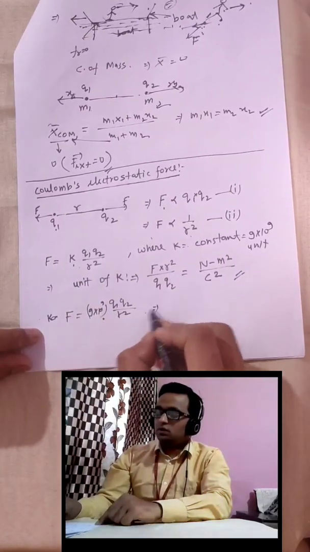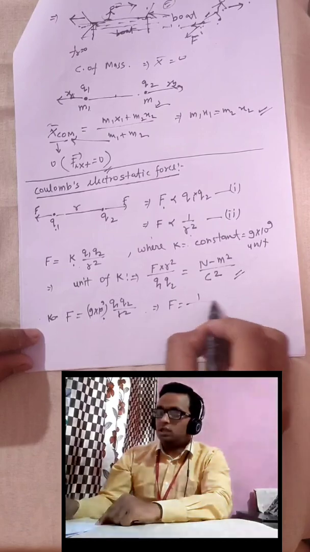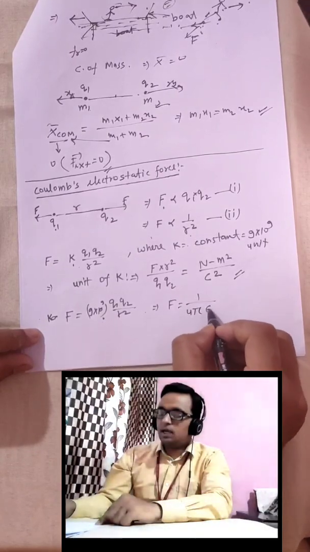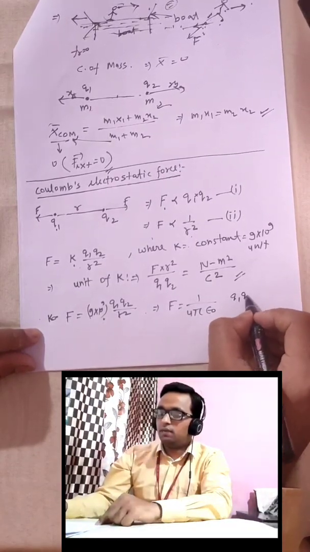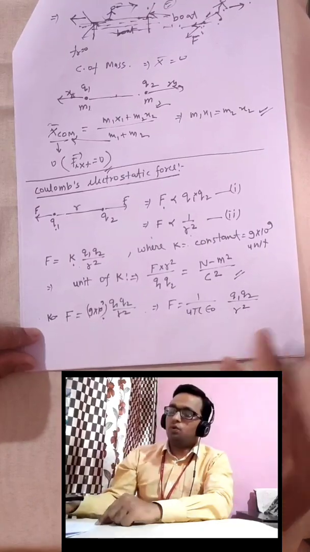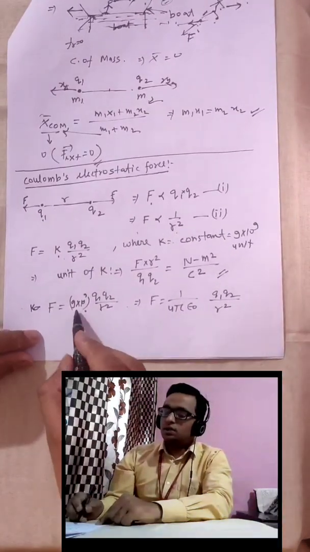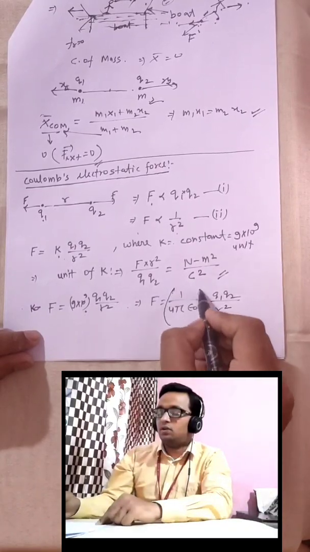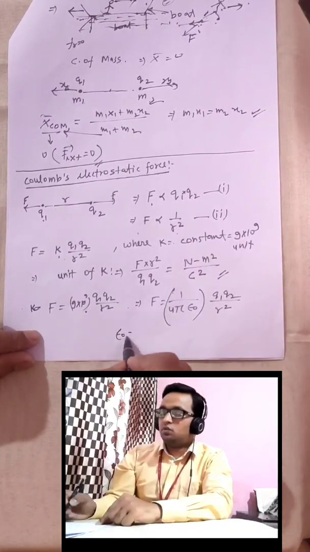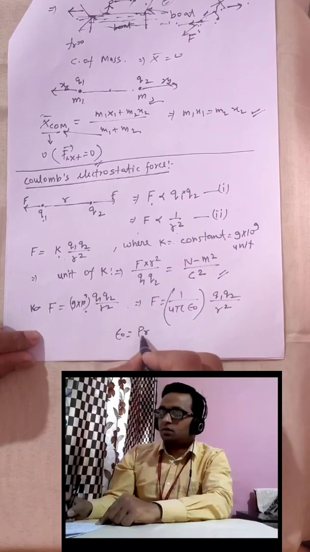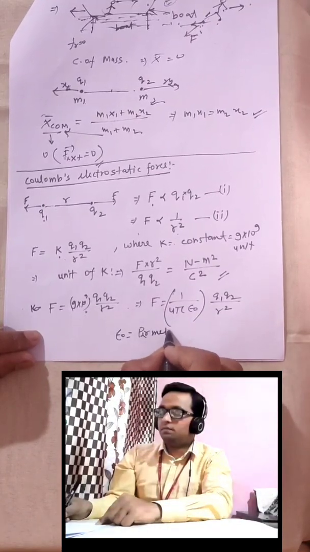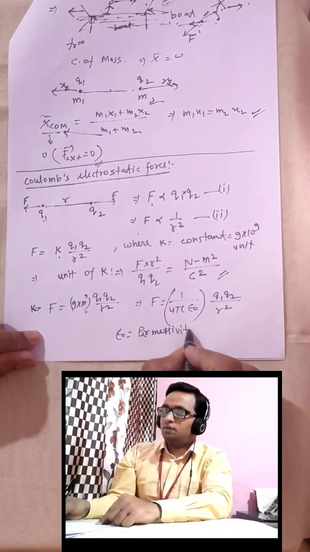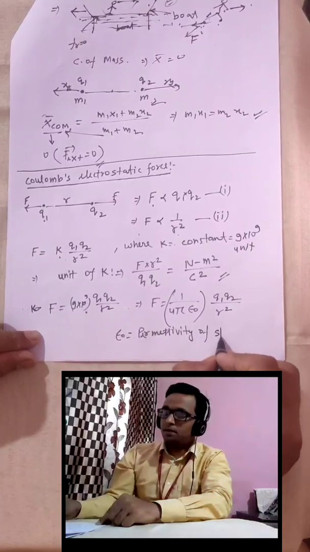This value is often written in this form, 1 upon 4 pi epsilon naught, q1 q2 by r square. In your book you will find that instead of K they have used 1 upon 4 pi epsilon naught, where epsilon naught is the permittivity of space, okay.